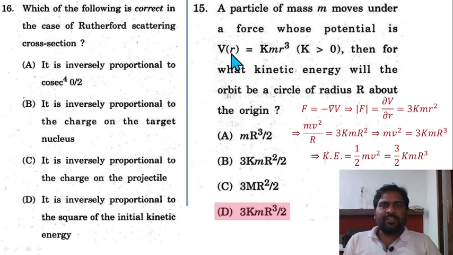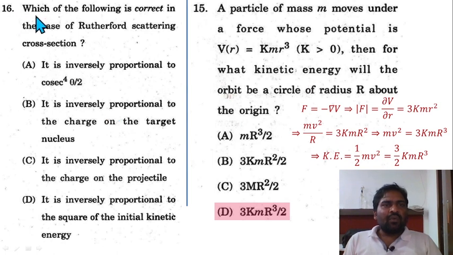Take the derivative with respect to r, so 3 k m r square is here, equivalent to the centripetal force m v square by r, equal to 3 k m r square. For the circle, put capital R as the radius. So m v square is equal to 3 k m R cube. Now kinetic energy is equal to half m v square. Putting the value of m v square from here, we get 3 by 2 k m R cube. So option D is going to be correct here.